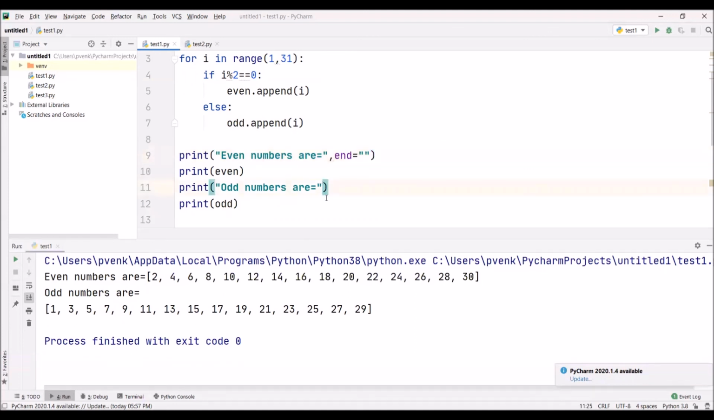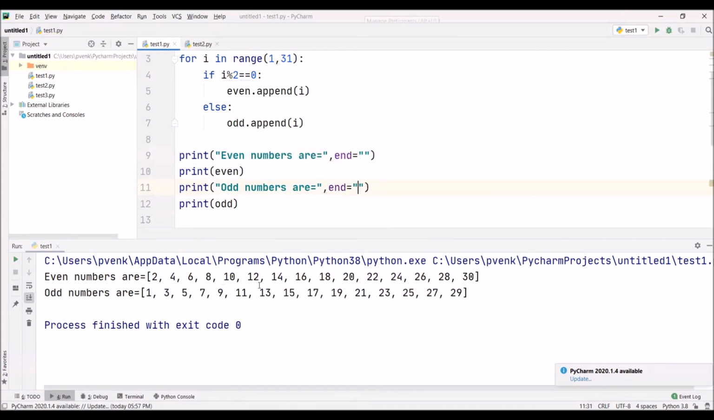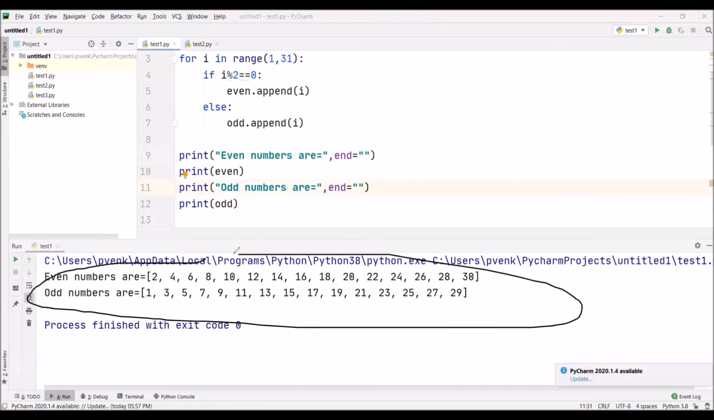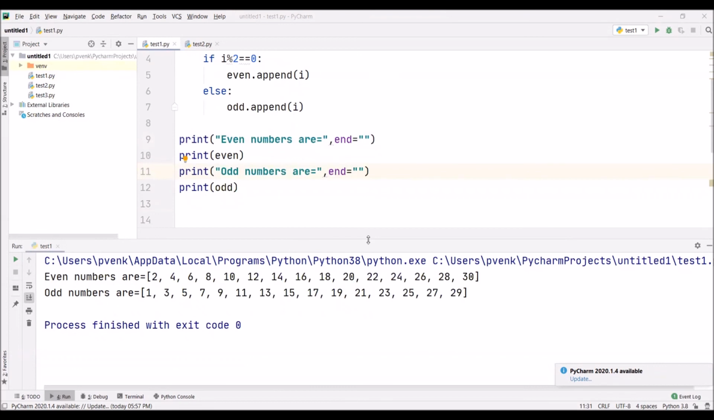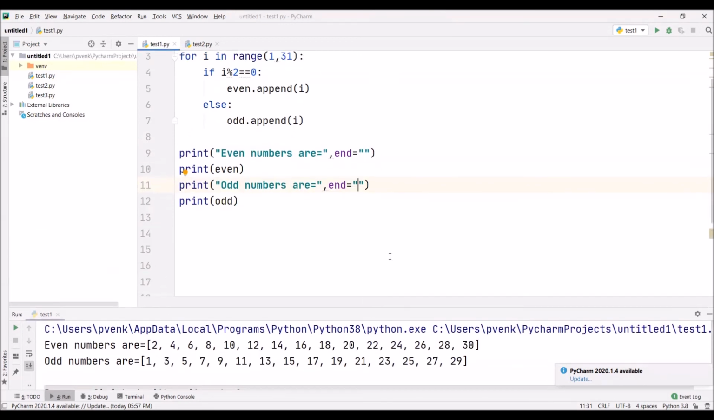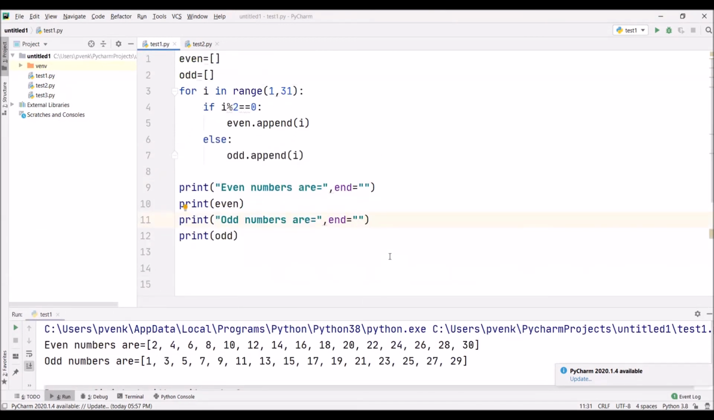Here also I can give that. Now end equal to, I am giving double quotes. So now if I execute, odd numbers are. This is how we can use the lists, and we can append the odd and even numbers to the empty lists, and we can print the even and odd numbers by using print. So in this we have learned how to use the lists in the for loop, and how to append each and every even and odd number, and how to print.